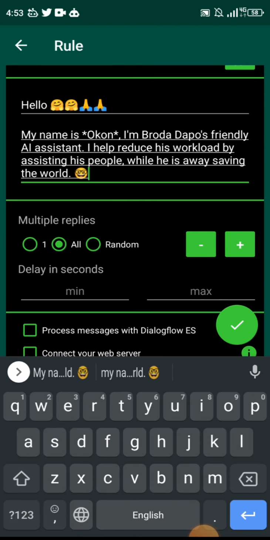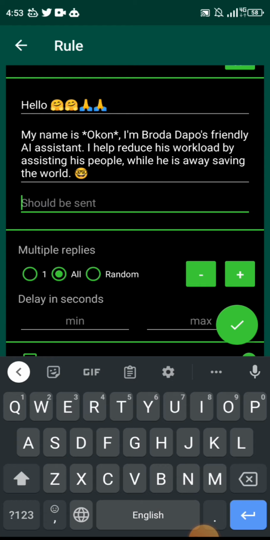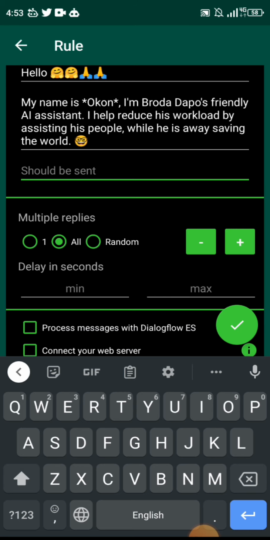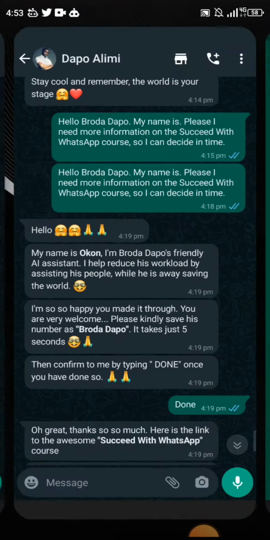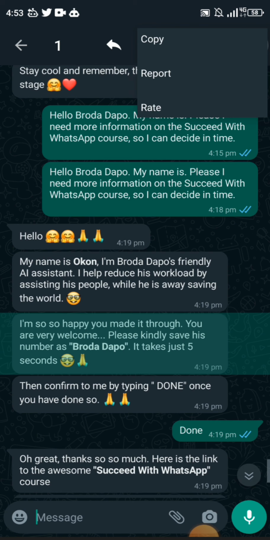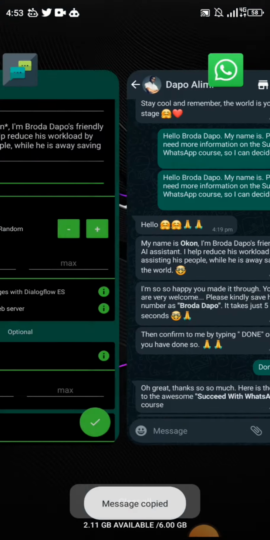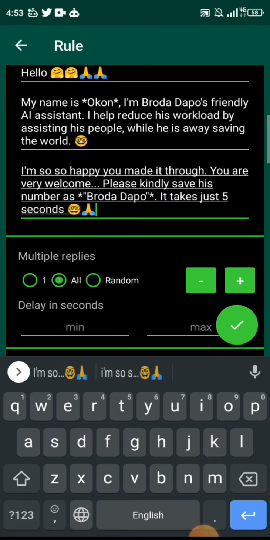Remember all the programming that we do on WhatsApp with the use of the asterisk. If you want to bolden something, you basically do that also. So then we come here. I still have one more response I want to add. Then I will come to where I have the message. I'm so happy you made it through. Copy. Then I will paste that. All right. You're very welcome.